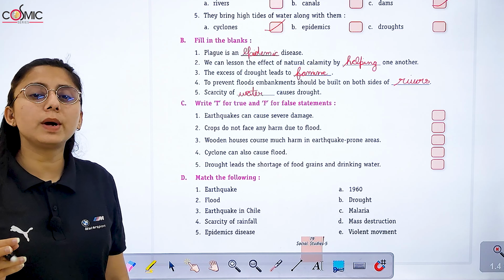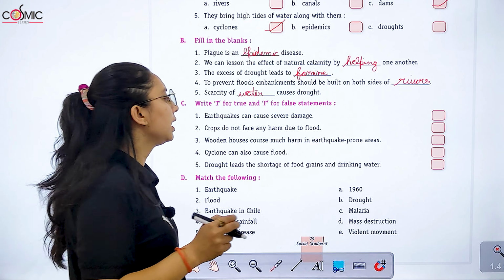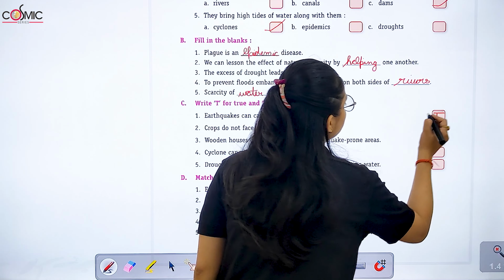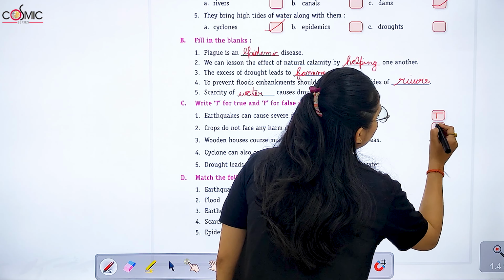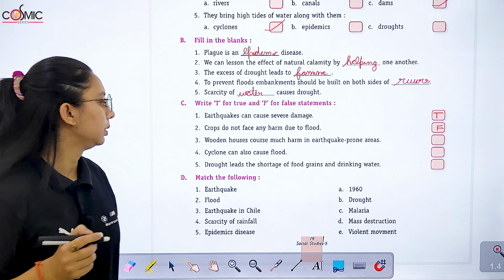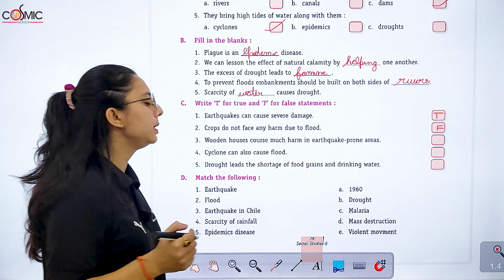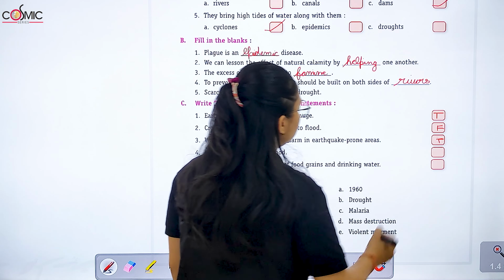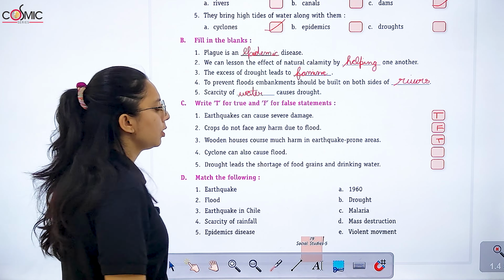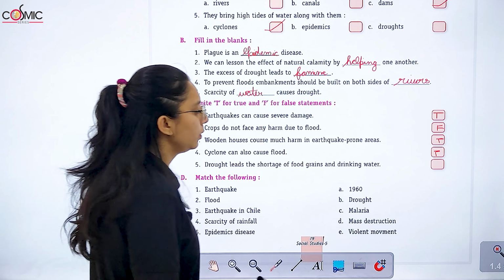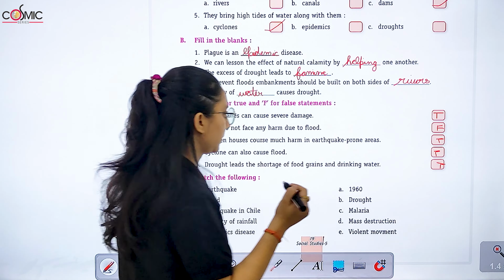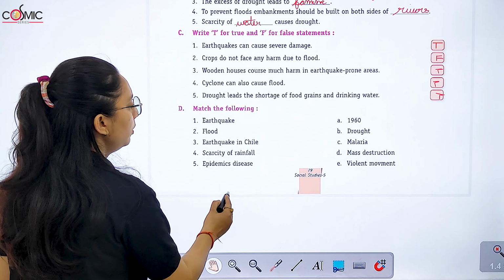Next is write T for true and F for false statement. Earthquake can cause severe damage. It's true. Crops do not face any harm due to flood. False. Wooden houses cause much harm in earthquake prone area. It's true. Cyclones can also cause flood. Yes, true. Drought leads to shortage of food grains and drinking water. It's true.